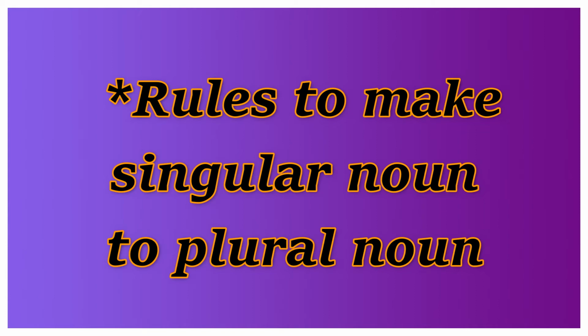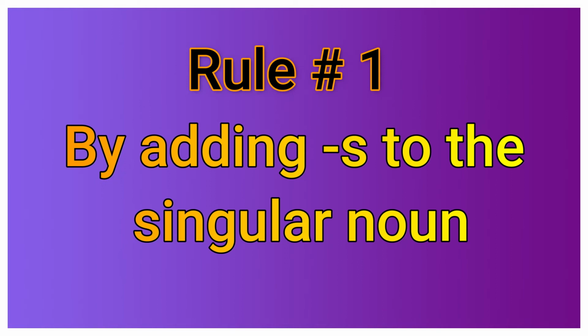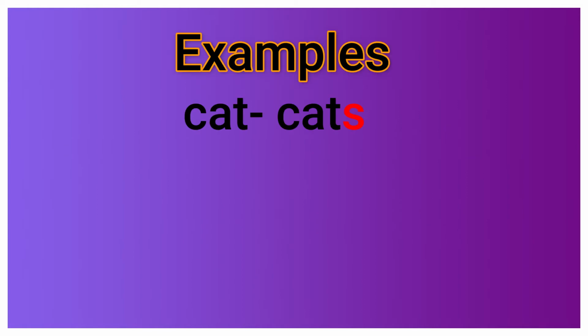There are some rules to make singular noun to plural noun. Let us see rules one by one. First rule. By adding s to the singular noun, we can make plural just by adding s at the end of the word. As for example, cat, cats.